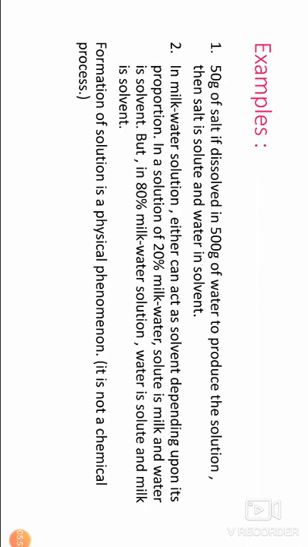Formation of solution is a physical phenomenon. It is not a chemical process. The components of a solution do not lose their identity. They can be separated by simple physical methods. Properties like density, viscosity, vapor pressure, etc., depend upon the ratio of solute and solvent.